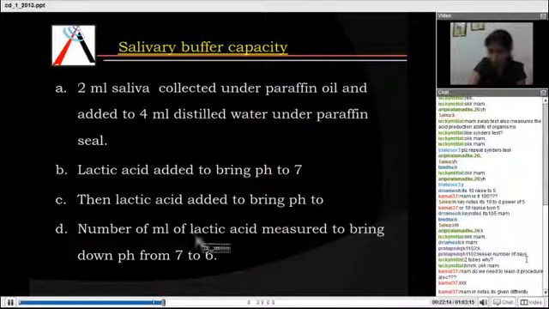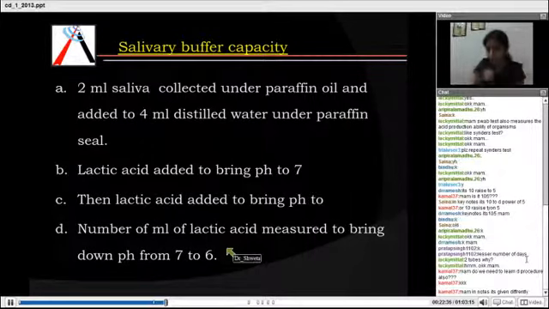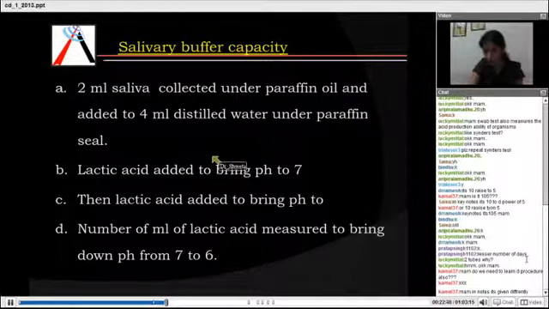The number of ml of lactic acid needed to bring the pH from 7 to 6 tells you how prone the patient is. When you bring the pH from 7 to 6, you come to know how much the saliva is resisting, how much is the alkaline effect of the saliva. Everybody got it, or do you want me to explain it once more?